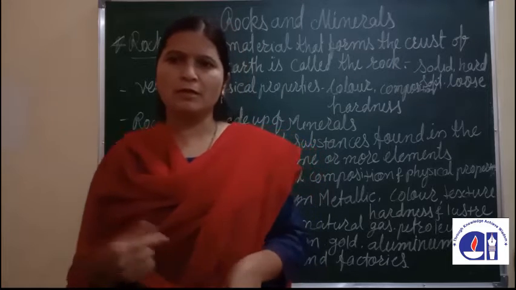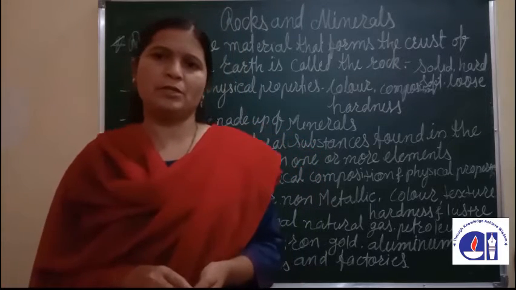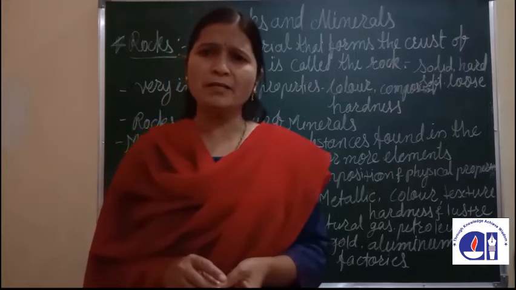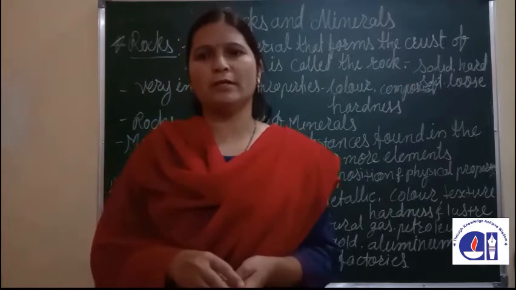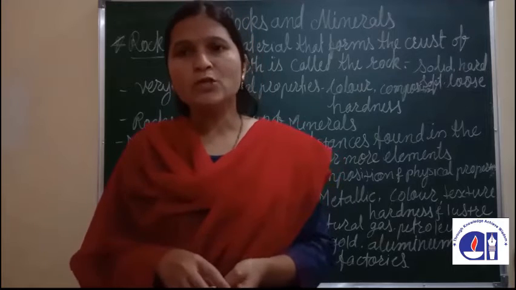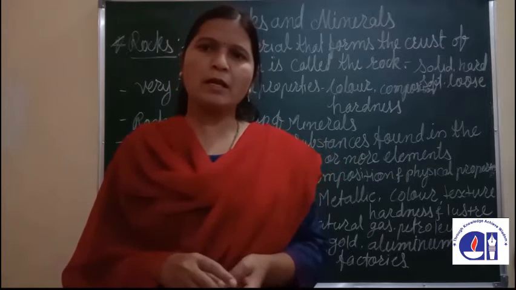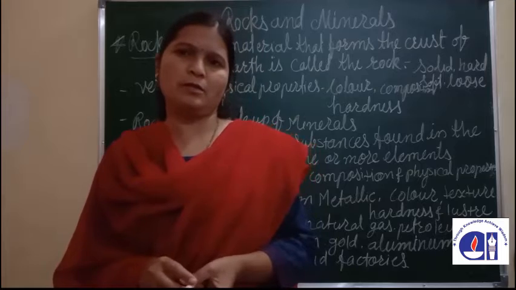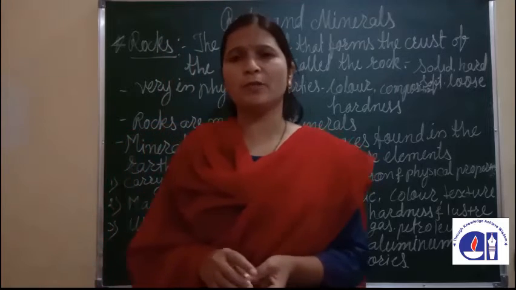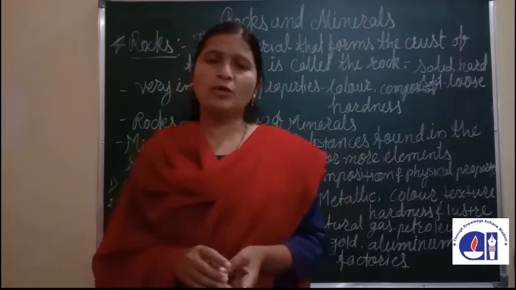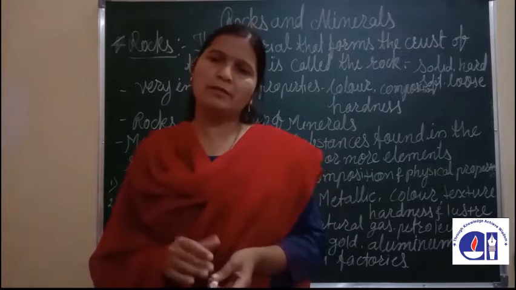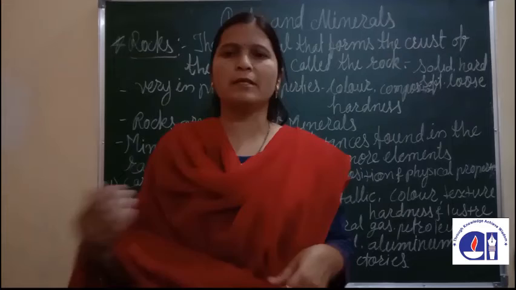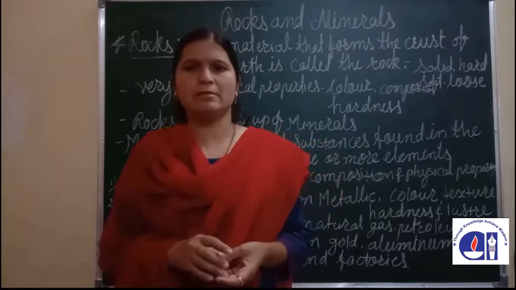After that we have seen about the mantle. Mantle also has two layers, upper mantle and lower mantle. The average thickness of the mantle is 2900 kilometers. In the mantle there are also some minerals, there are also some metals.